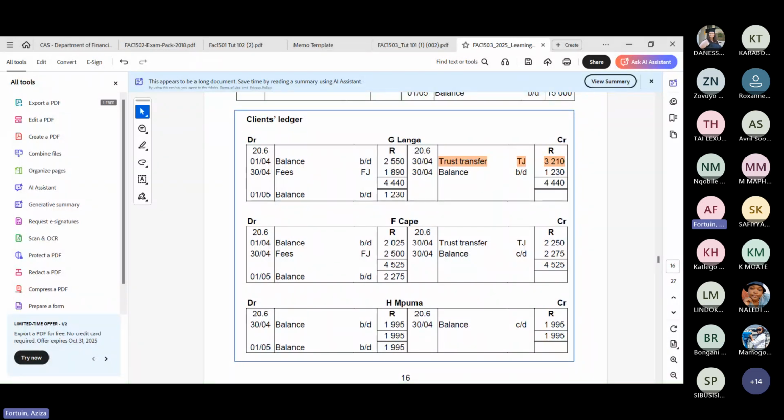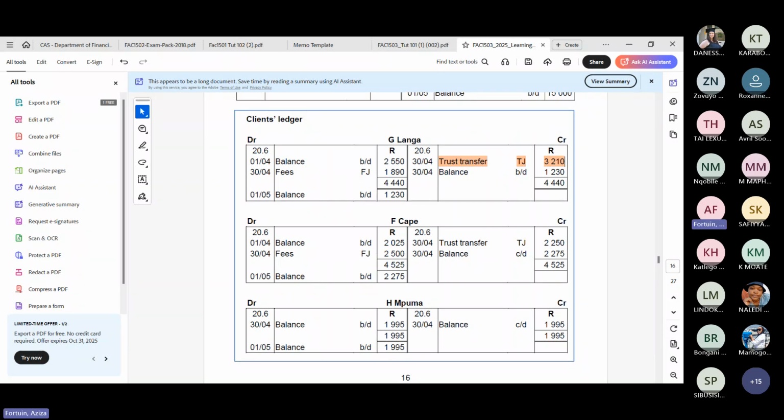If 5,210 Rand was available to transfer, how would that have affected us now? Let me just quickly go into this calculator. We will have a credit of 760 to transfer back to Langa.